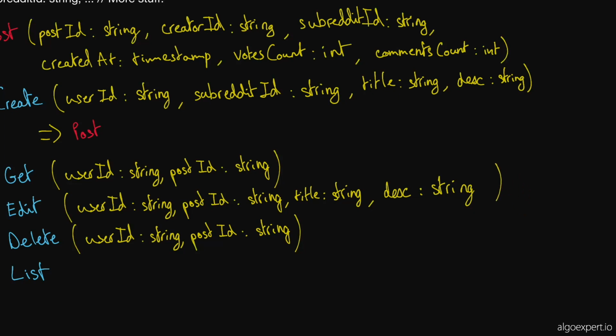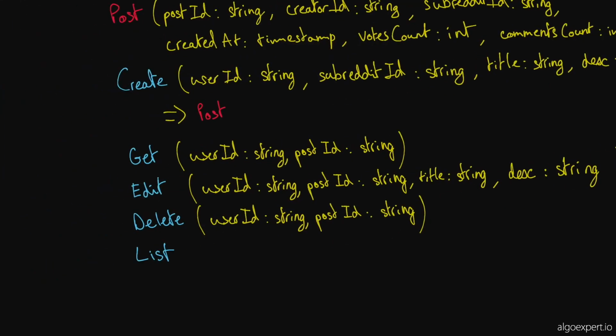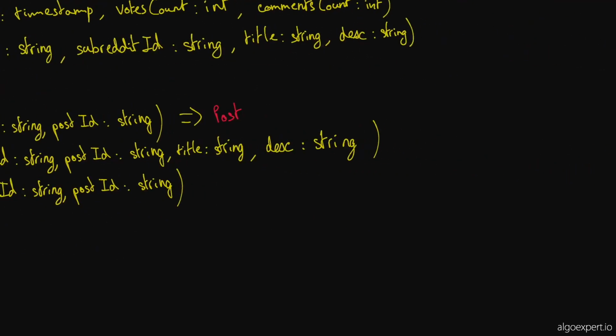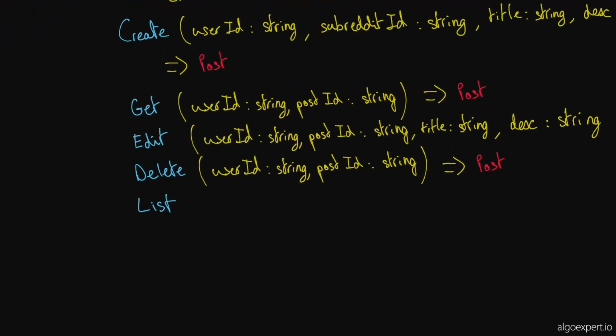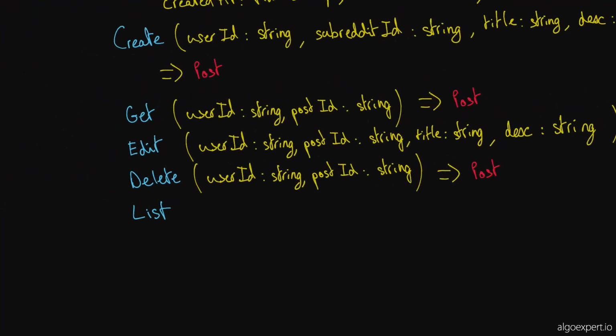So yeah, these APIs are very clean, very simple, and they all return a post, right? So maybe I'll grab this and try to copy it here. We would have a post here, we would have a post here, and then we would have a post down here. Now for listing, it's going to be a tiny bit different because we will be returning a list of posts, not a single post.